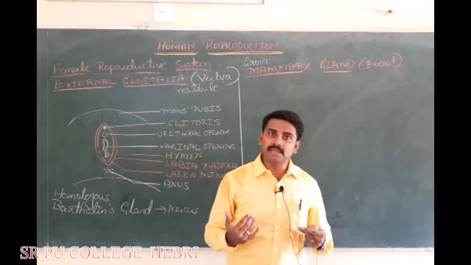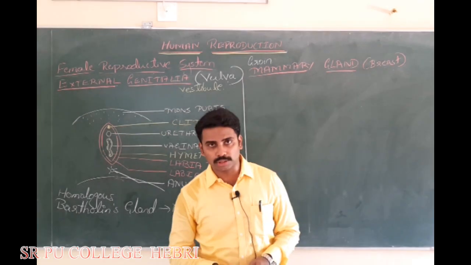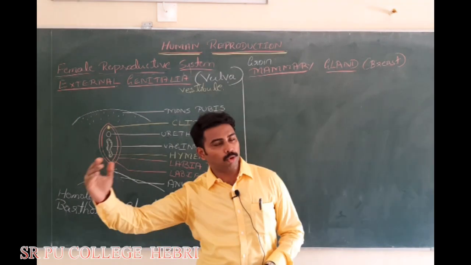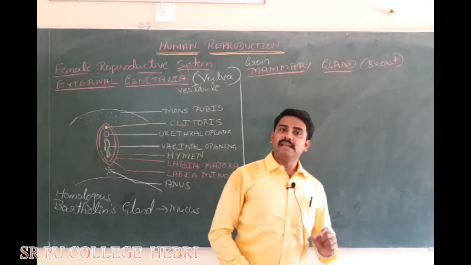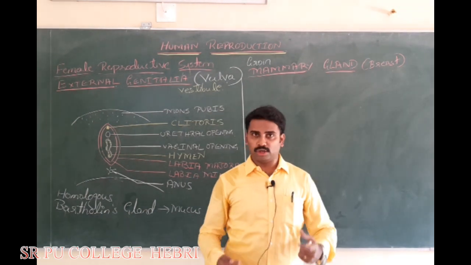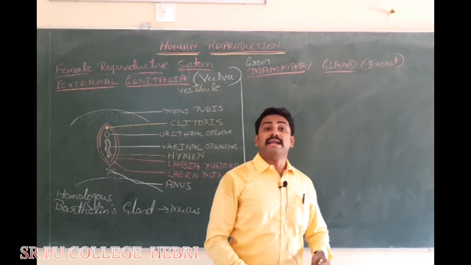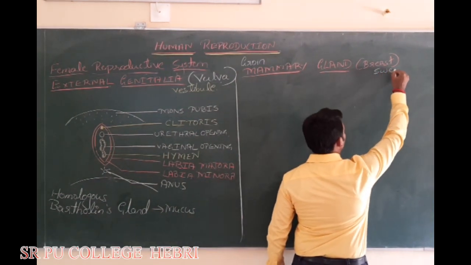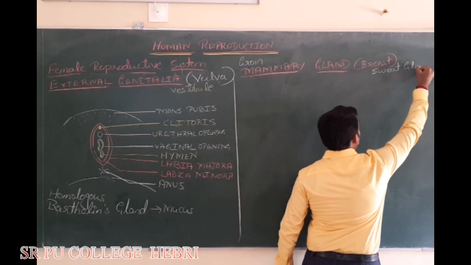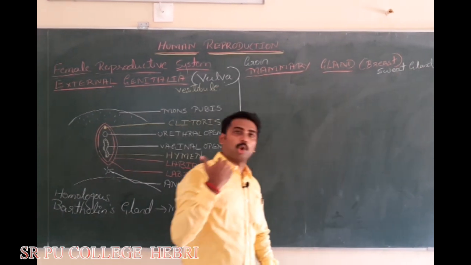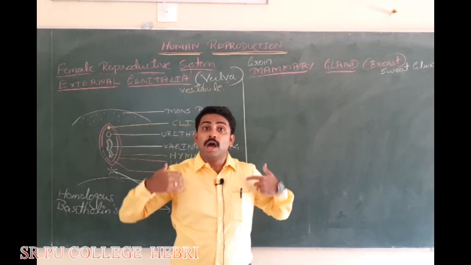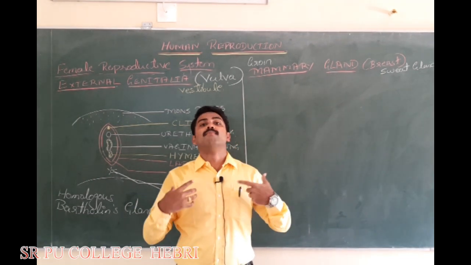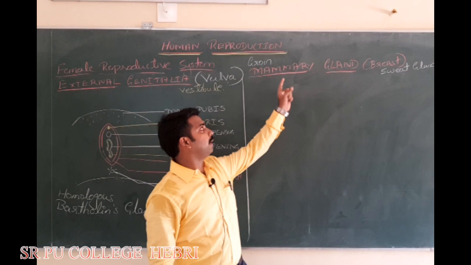Whereas in humans, in males also, mammary gland is present, which is vestigial. It is functional only in the females. Mammary glands of all the mammals, including humans, it is the modified sweat gland. Note down, mammary glands are the modified sweat gland. What actually happened is, during the course of human evolution, on the chest region, the sweat gland only grew, modified, and the sweat gland only developed into what?